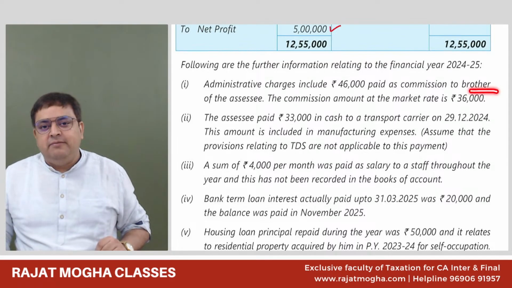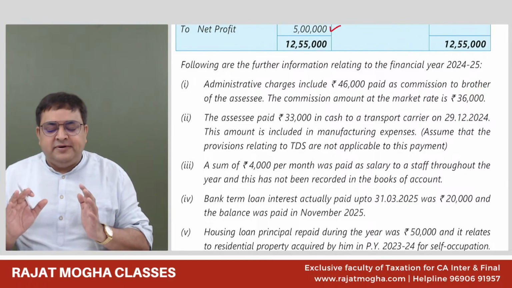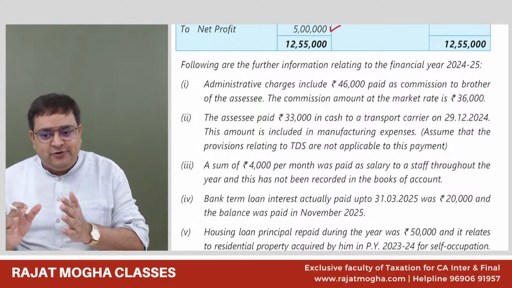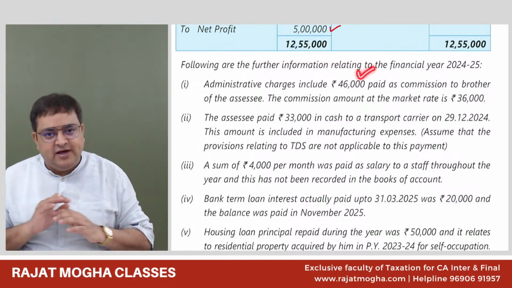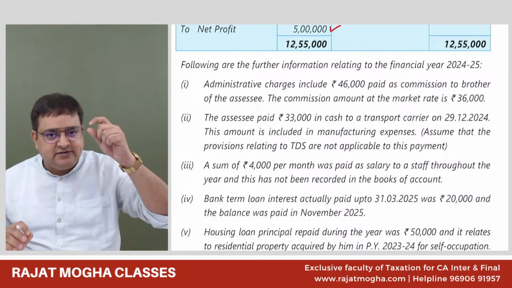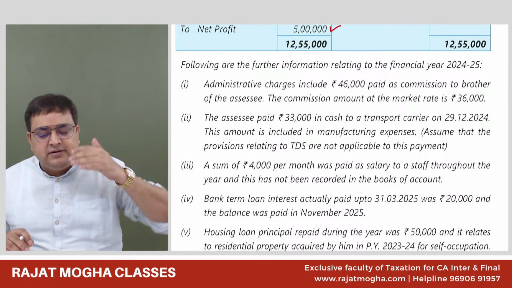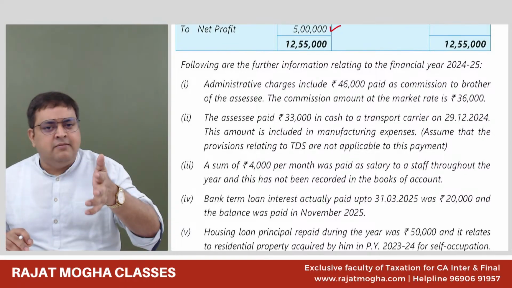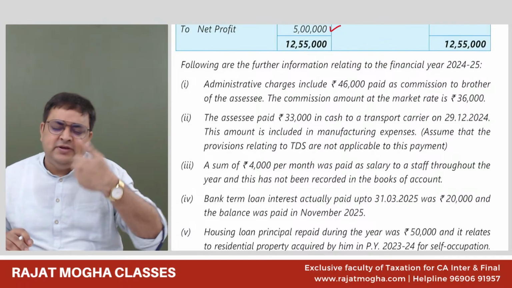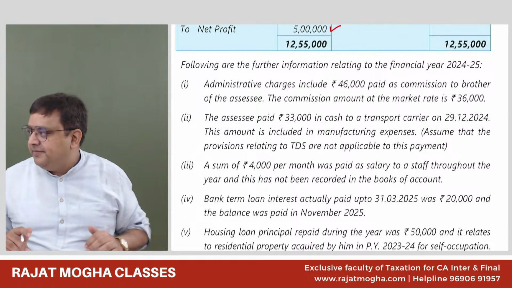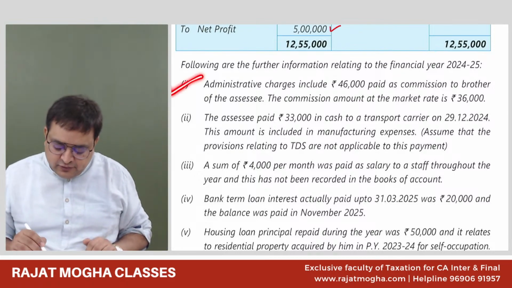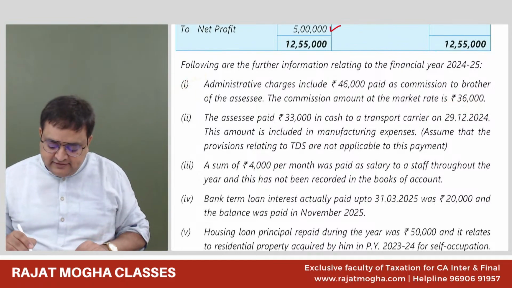Had it been brother-in-law, would there be a problem? No problem. Brother-in-law is not a related person. Do not apply section 40A(2). In that case, 46,000, we are okay with it. We will not do anything. We'll just mention that this person is not a related person. And if the person is unrelated, you can pay any amount to them, more than the fair market value, yes. But to a related person, you can't pay. So here 10,000 will be added back, the excess amount.